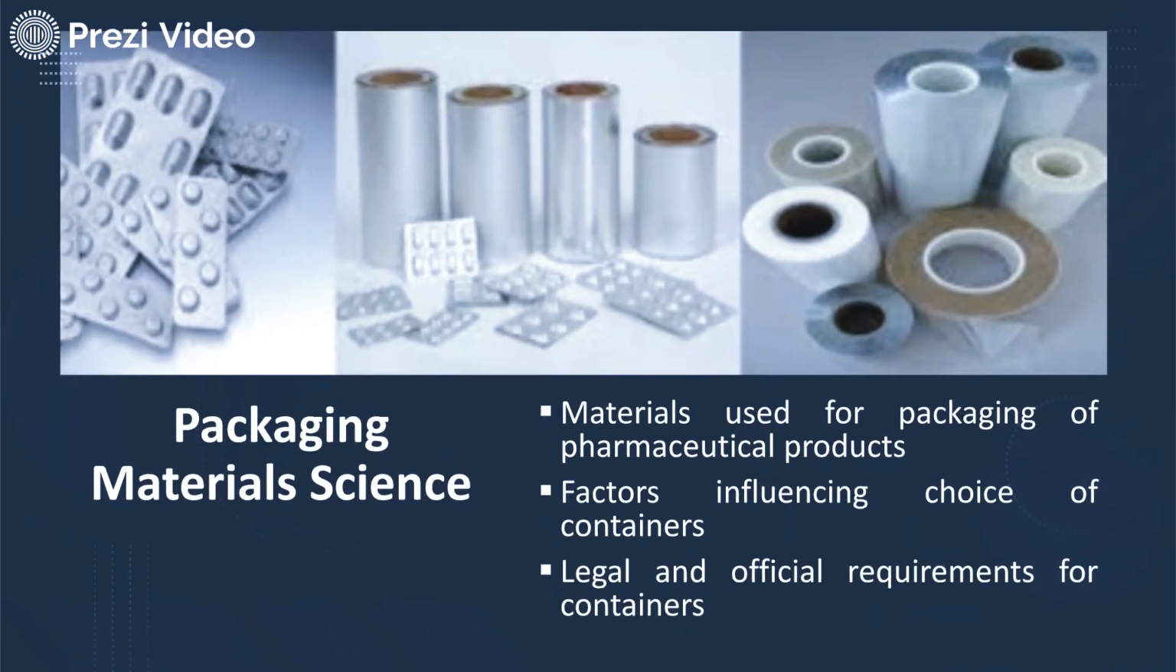So my dear students, in the present session, we shall be discussing the different sorts of materials which are used for the packaging of the different pharmaceutical products. Also, the factors influencing the choice of containers and the legal and official requirements for the containers. The remaining two topics, the quality control of the packaging material and the stability studies, shall be continued in the subsequent part 2.